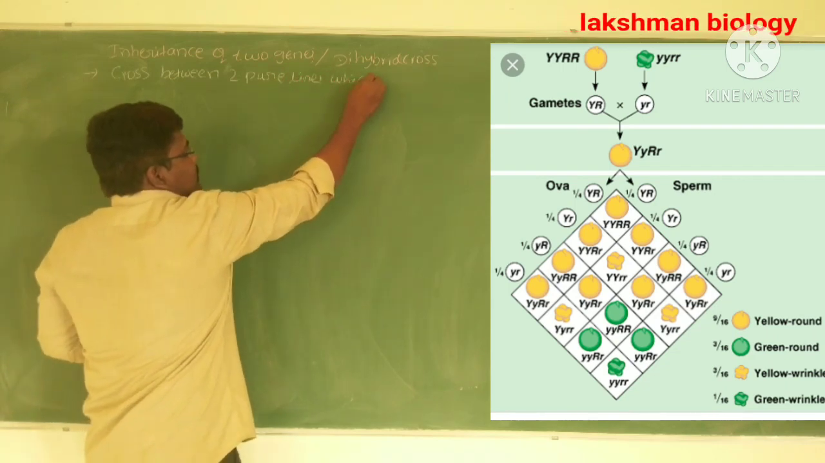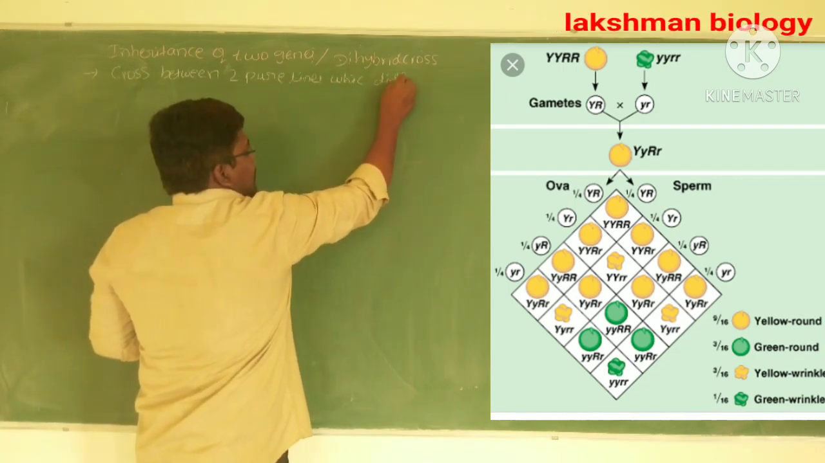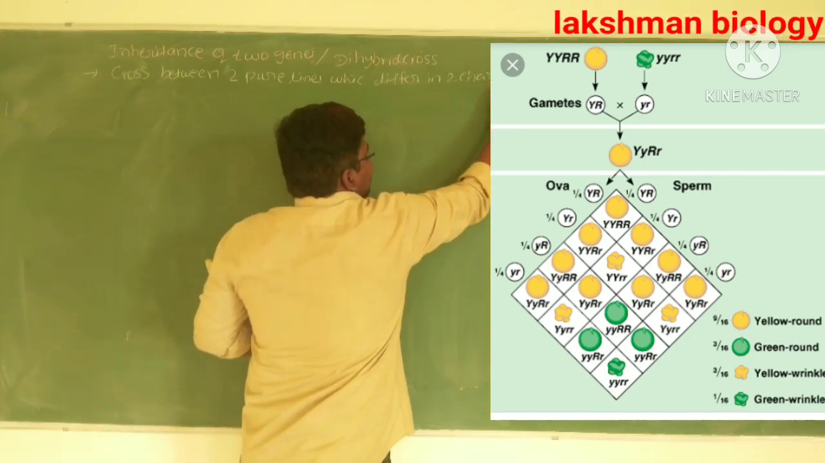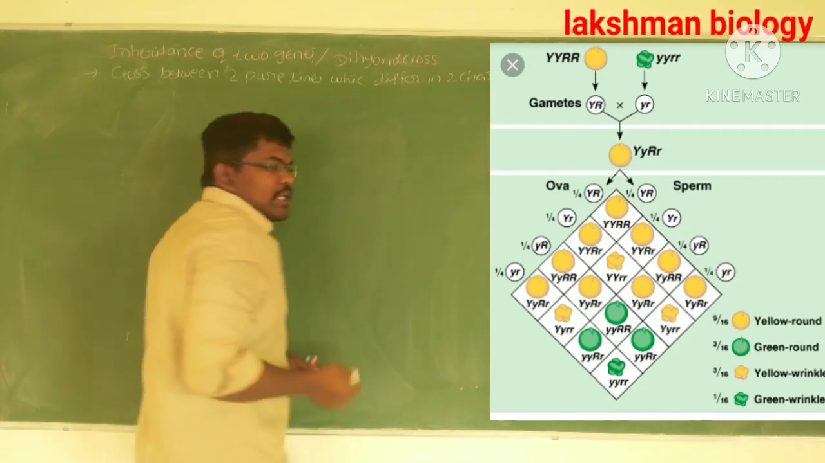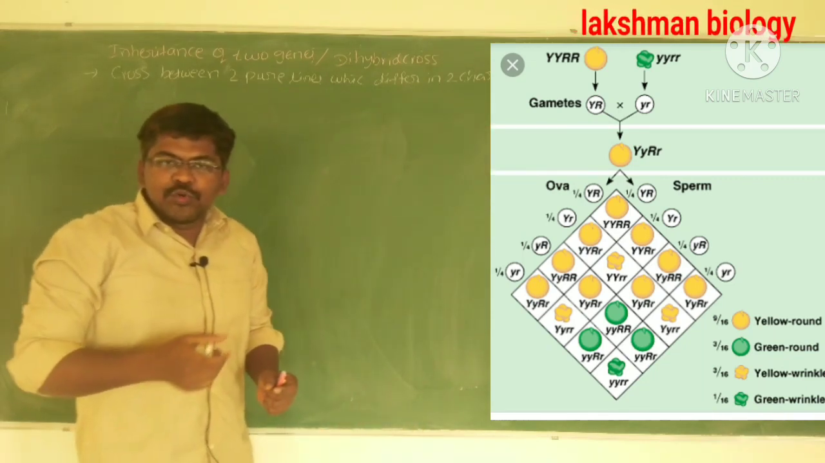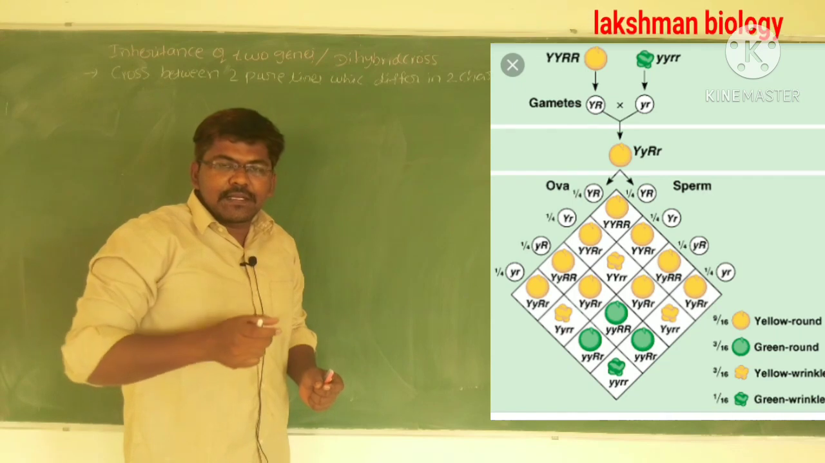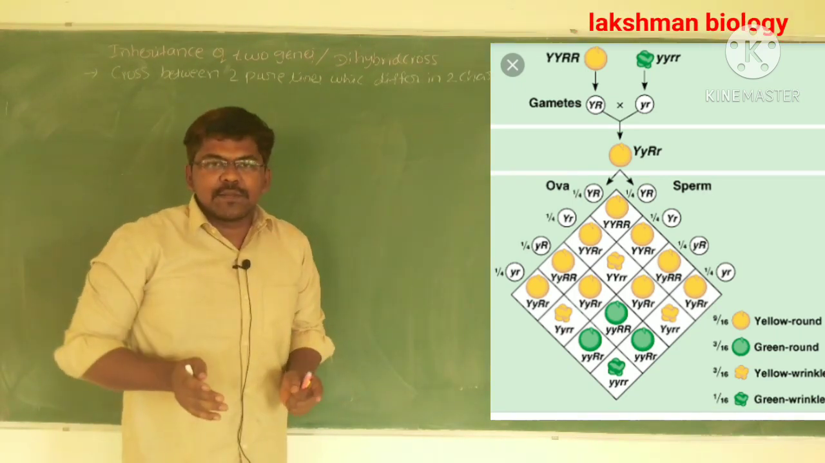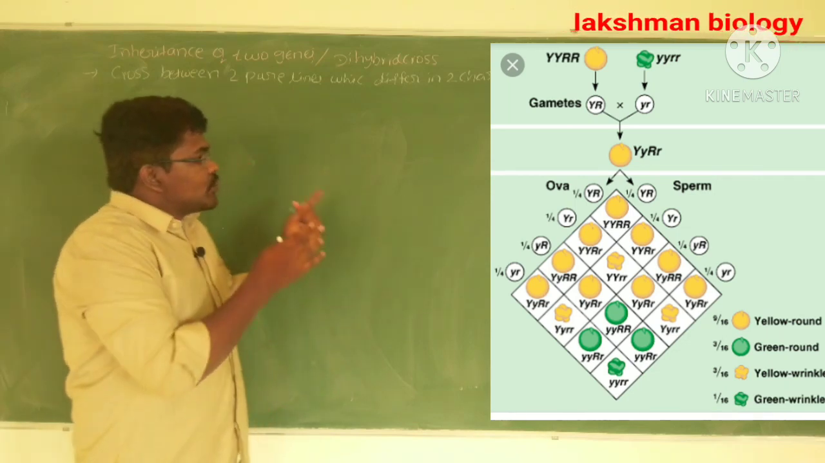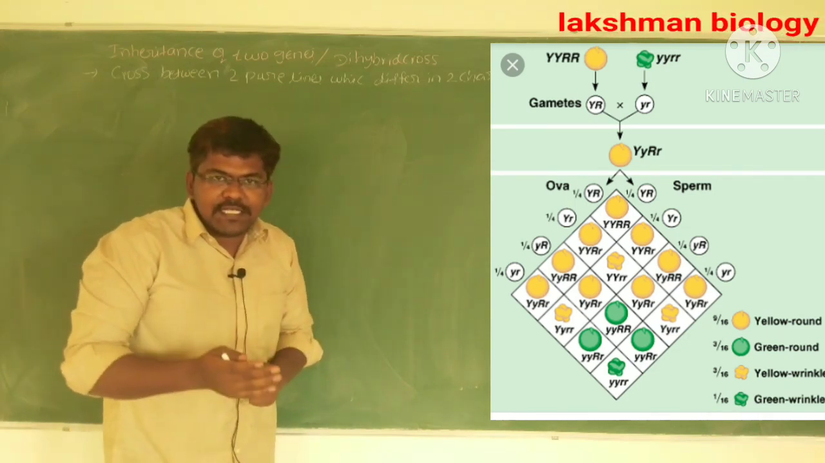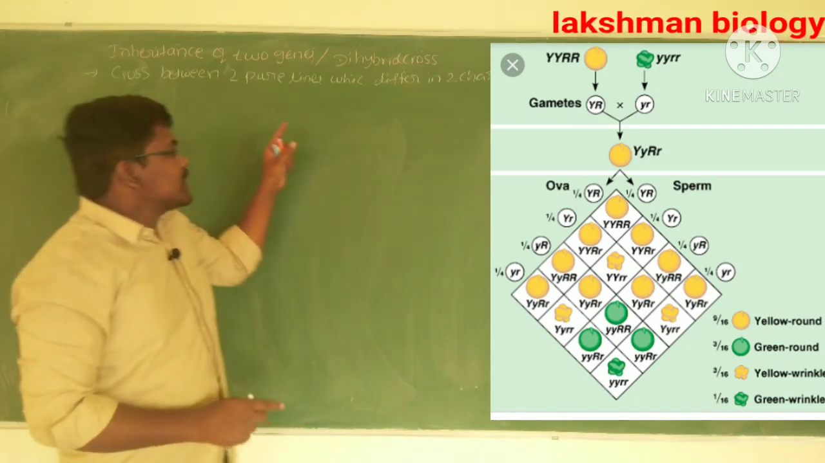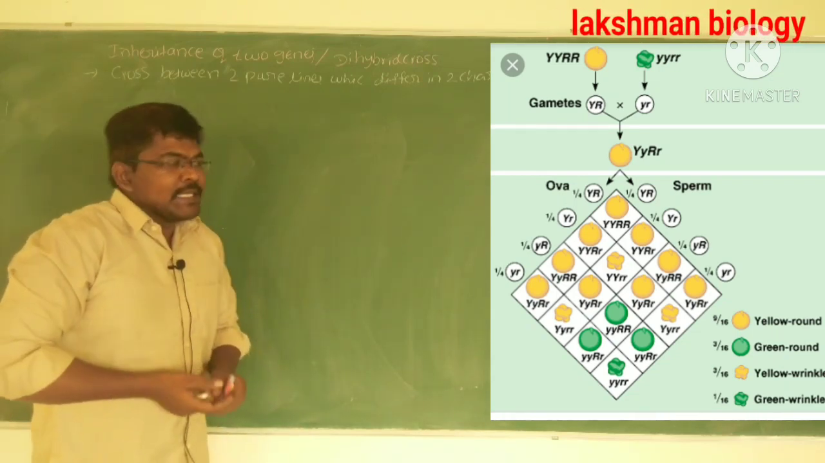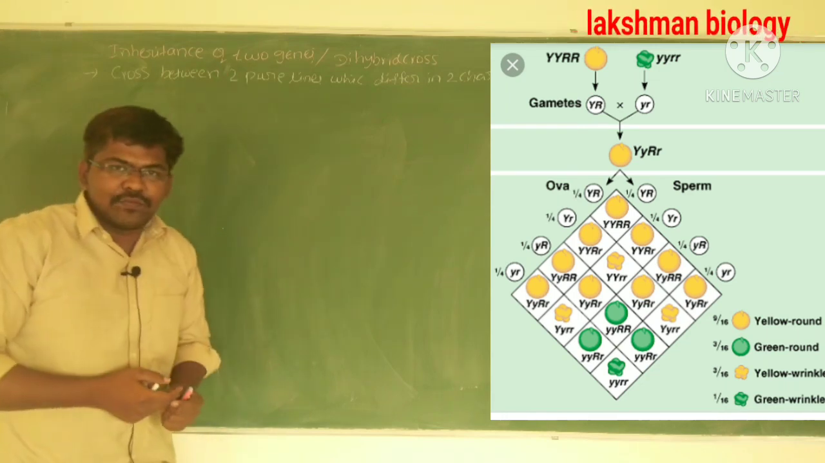which differ in two characters. If you cross two pure lines which differ in a single character, that is called a monohybrid cross. If we cross two pure lines which differ in two characters, that is called the dihybrid cross or dihybridization. It is also called inheritance of two genes.